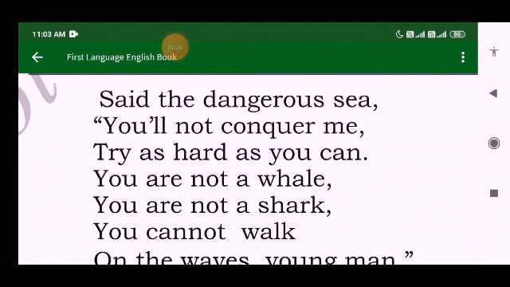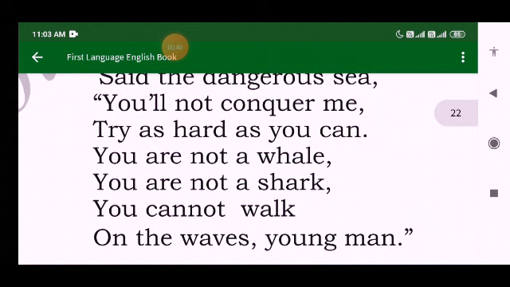Try as hard as you can. Whatever you want to apply, maybe your strength, maybe your talent, maybe your courage, you won't be able to win over me. You won't be able to defeat me. Why? Because you are not a whale, and you are not a shark.